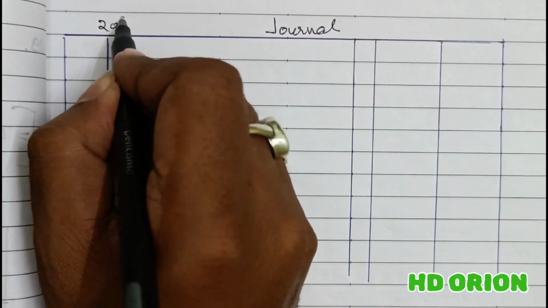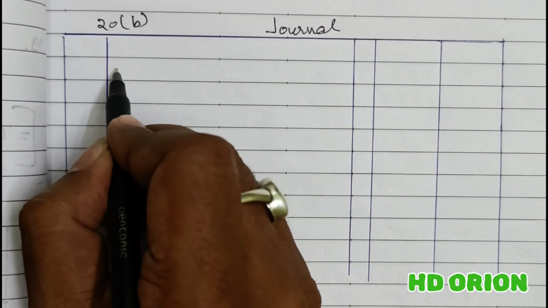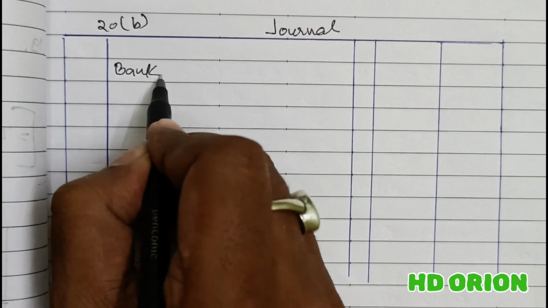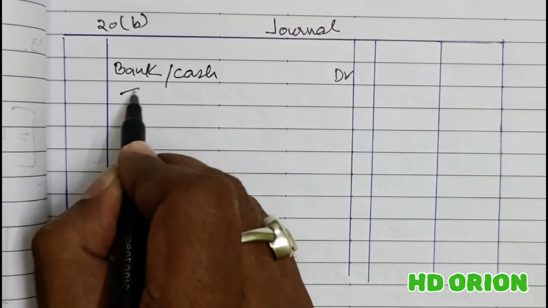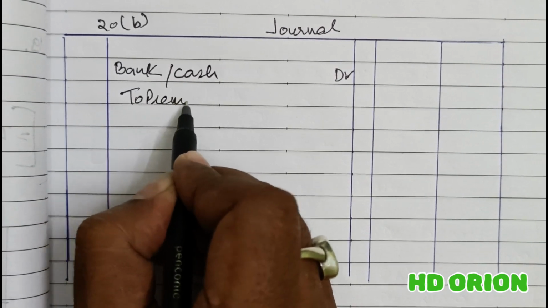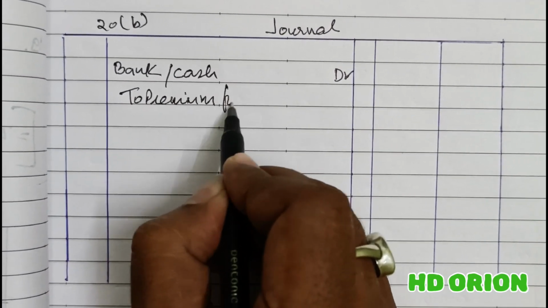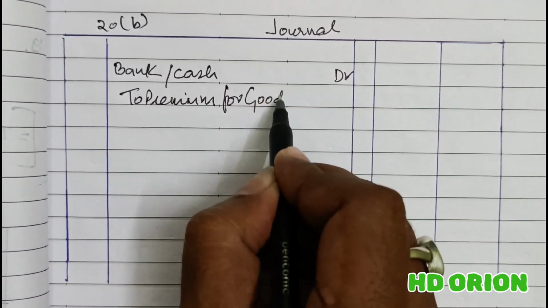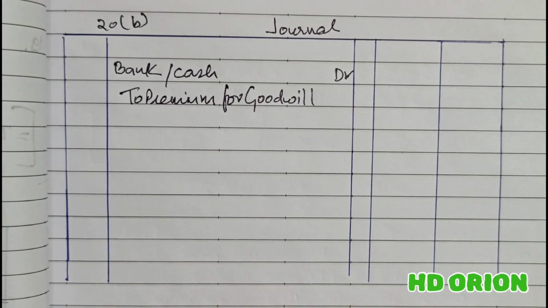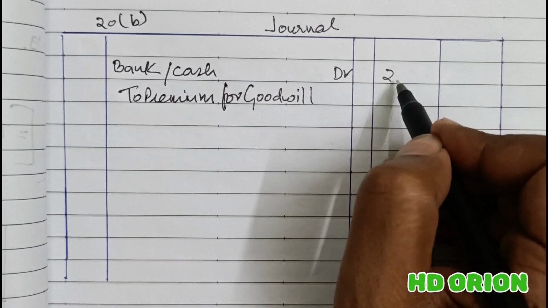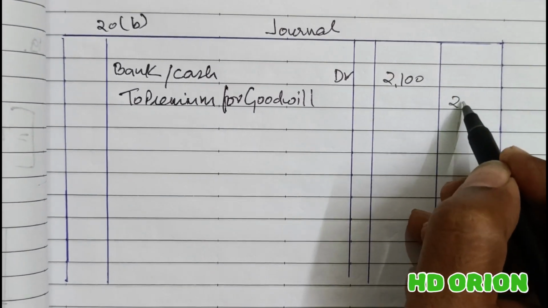Journal for question number 20b. Bank account debited or cash account. To premium for goodwill. How much has the new partner D brought? It is 2100 rupees he brings as premium for goodwill.